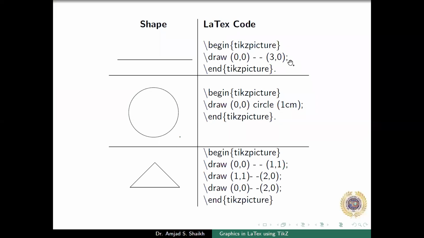So consider first this line. For the line, we require these commands. After including those packages, we start from \begin{tikzpicture}; in a tikzpicture we can write anything.